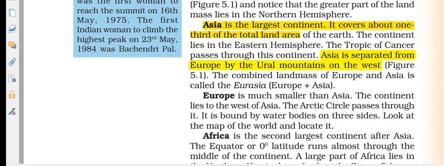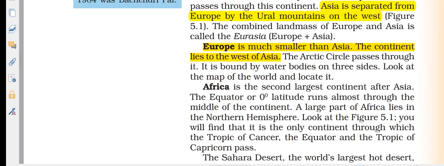Europe is much smaller than Asia. The continent lies to the west of Asia. The Arctic Circle passes through it. It is bound by water bodies on three sides. Look at the map, where is it located.